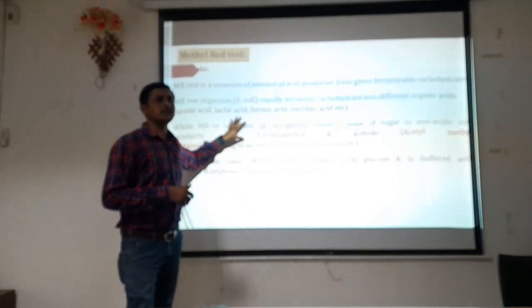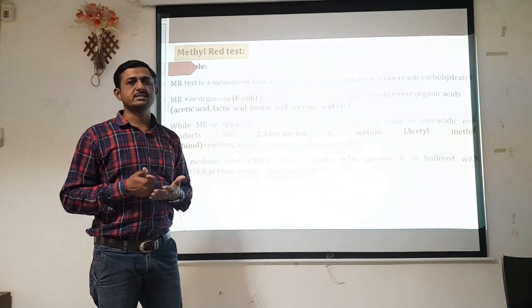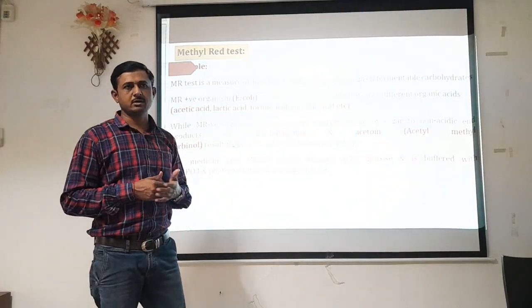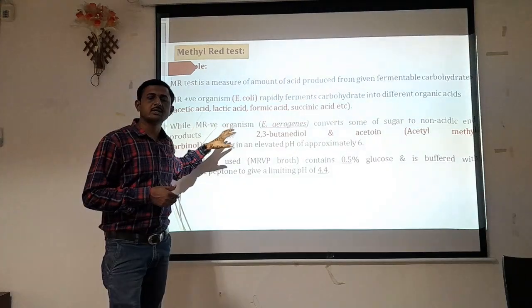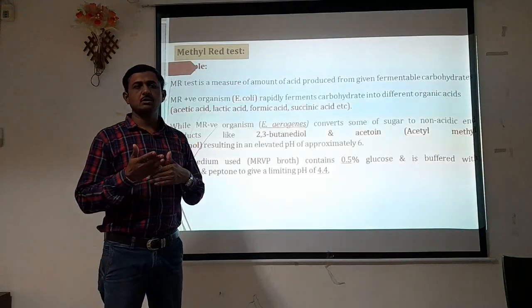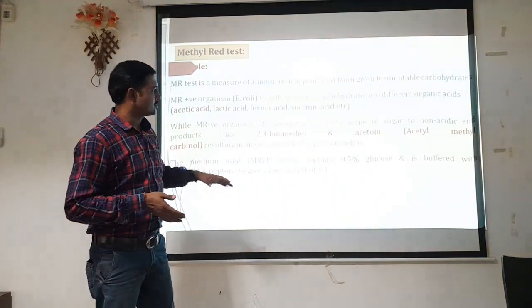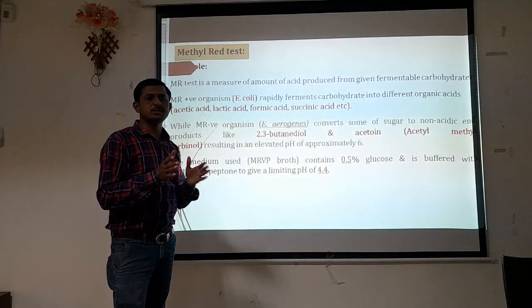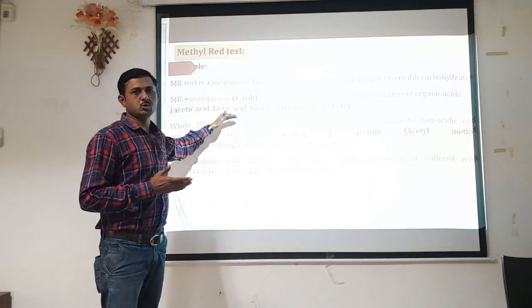But in another case, if that organism is MR negative and it produces a non-acidic end product of that process, that is acetyl methyl carbinol, due to that production the pH of the medium becomes basic, or it moves toward pH 6 to 7. So on this basis, we distinguish these organisms on the basis of their ability to ferment sugar.